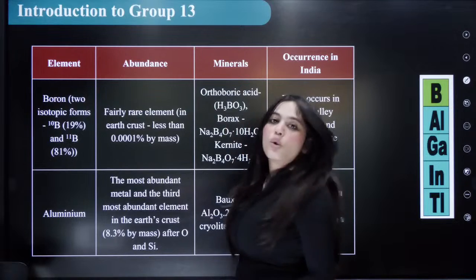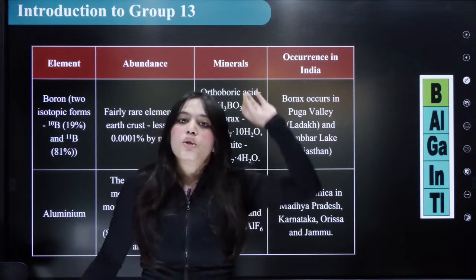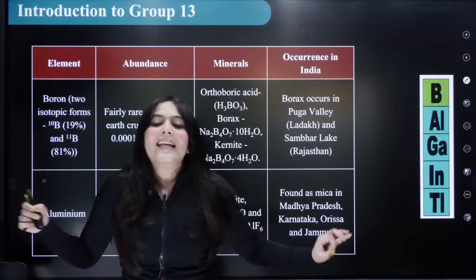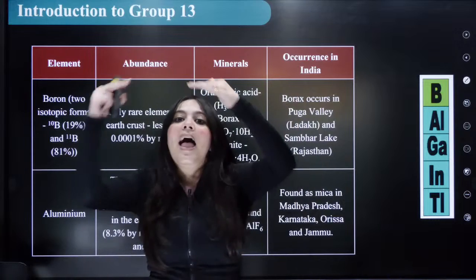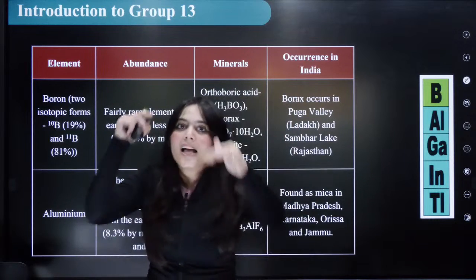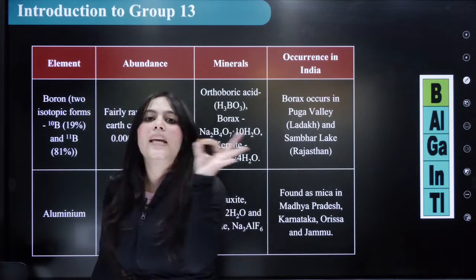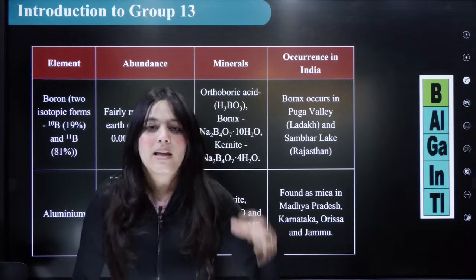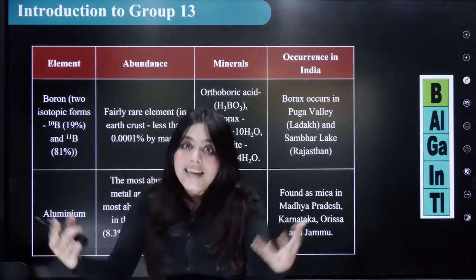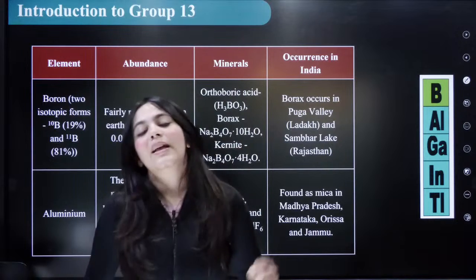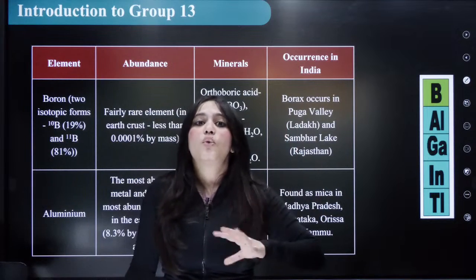Correct? Now, introduction to group 13. We have discussed everything that is there to discuss about the P block in general. So what did I discuss about the P block? That the metallic character decreases along a period but increases along a group, right? As we go down to heavier elements, it increases. And the first element of each group has only p orbitals, hence it can form only p-pi bonding. But below that, we have d orbitals in their electronic configuration, so they can form d-pi, p-pi and p-pi, d-pi bonding. So these are the basic things that you should know about p block elements.